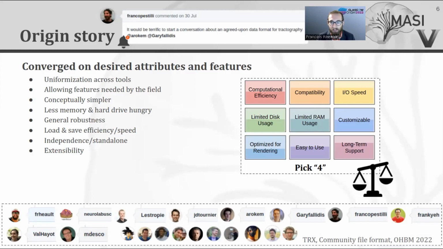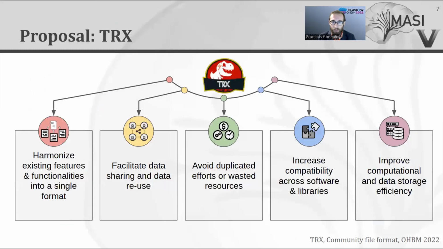It was a really hard exercise at first because everyone had their specific needs. And while some people would say, I don't need feature X, others would say that feature X was crucial. So this was an exercise of compromise and discussion. This discussion led to our proposal, the TRX.